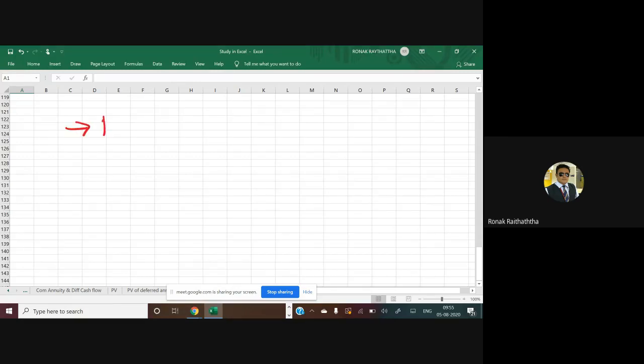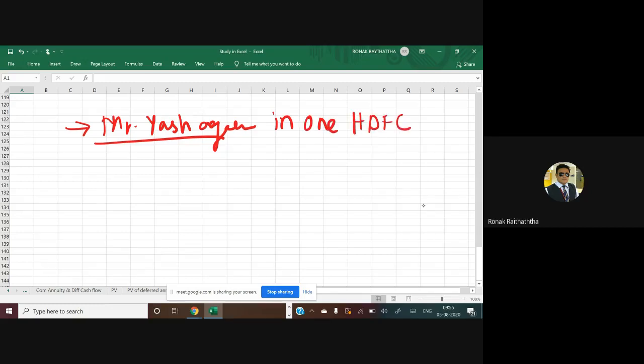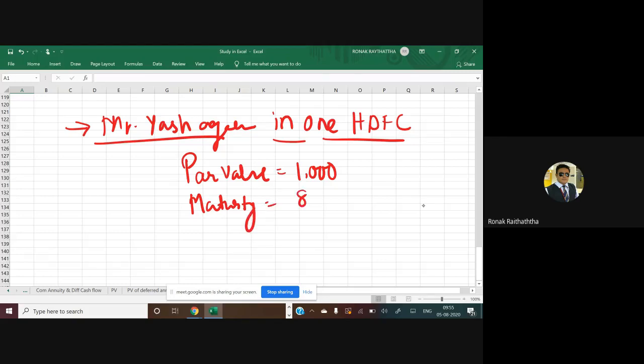Say Mr. Yash Agarwal wants to invest in one HDFC bond. HDFC has come out with one particular bond. We are going to see that as well. The par value of that bond is 1000. The maturity period of that bond is 8 years. And the interest which you are going to get